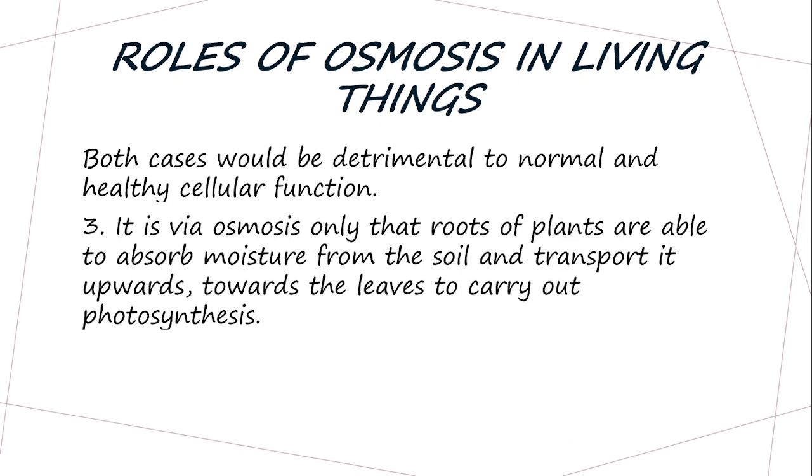The other role of osmosis: it is via osmosis only that the roots of the plants are able to absorb the moisture from the soil and transport it upwards towards the leaves to carry out the photosynthesis process. So photosynthesis can't be carried out without the process of osmosis, as osmosis ensures that the roots of the plants are able to absorb the moisture from the soil and transport that moisture upwards towards the leaves